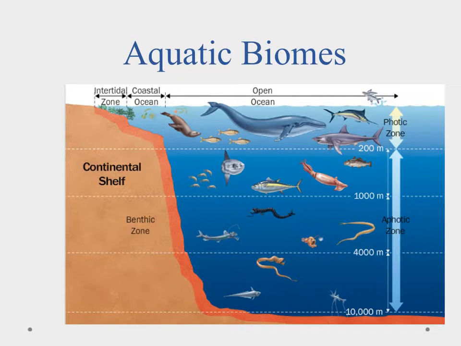Okay, so the last area that we want to talk about in this video is going to be the aquatic biomes. The ocean is going to be broken into two different regions when we're talking about depth, but then there's also different regions when we're talking about the bottom. When we're talking about depth, we have the photic zone, and the photic zone goes down to about 200 meters, and that's about how deep sunlight goes down. So you can actually have photosynthesis, and there's light there so you can see what's going on. Below that is the aphotic zone, where it's so deep that sunlight can't penetrate through that much water, so that's where it gets to be dark and you don't have any photosynthesis, and you have some really weird creatures and things living down there because of the pressure. So we can set it up that way.